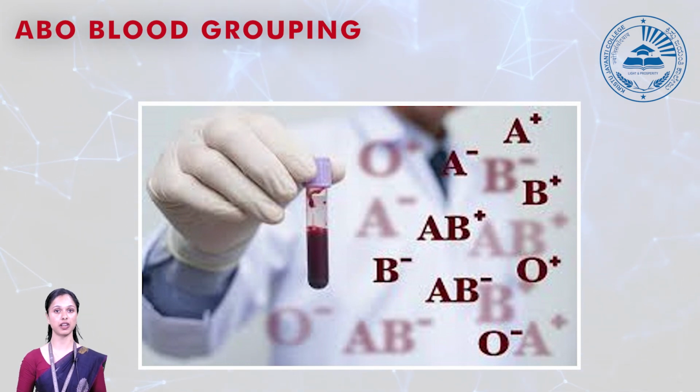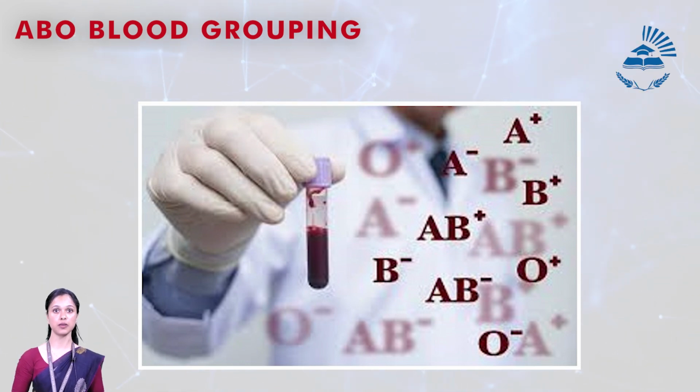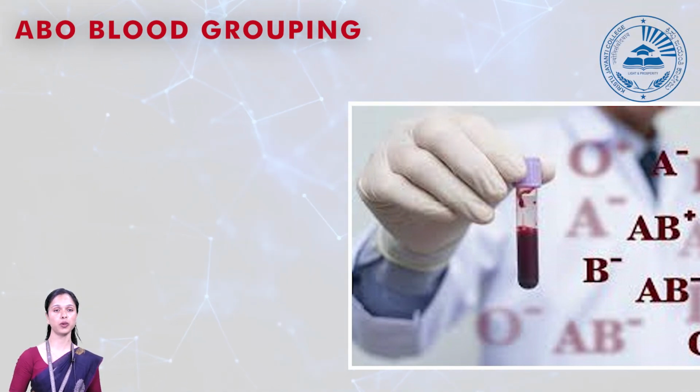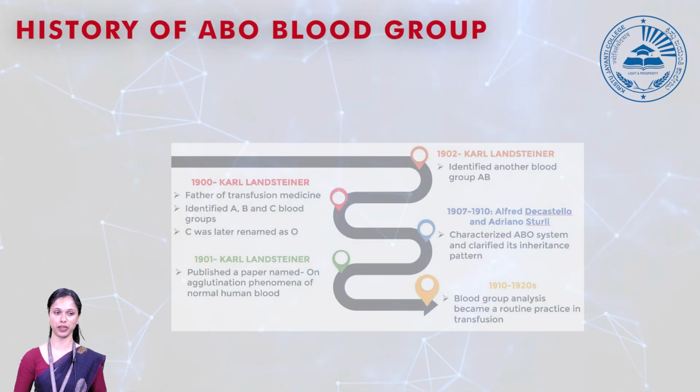In that we have red blood cells, which are the erythrocytes. Then we have WBC, leukocytes, and platelets, thrombocytes. Out of the 45%, 44% is made of RBC, and the rest, WBC and platelets, is less than 1%. So we'll begin with the history of ABO blood grouping.